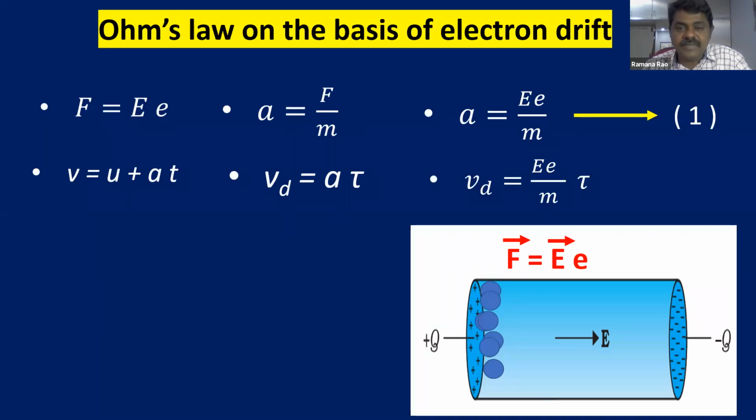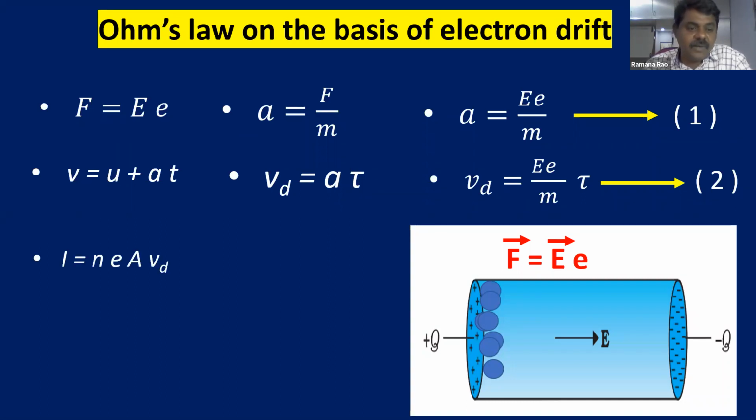Now, drift velocity is equal to, already from equation 1, what is equation 1? Acceleration is eE by m. So substitute acceleration as eE by m into tau. Let this be equation number 2.